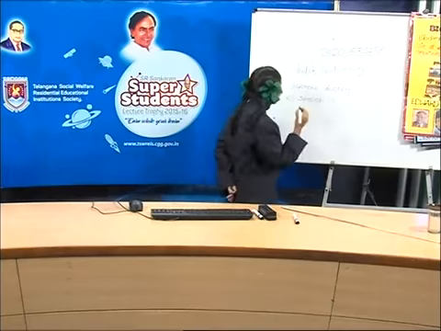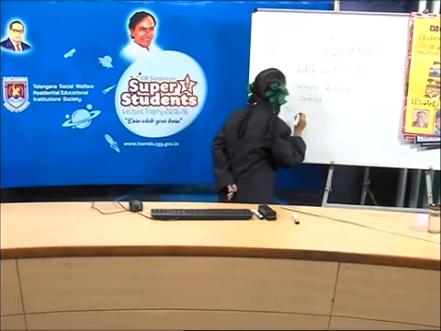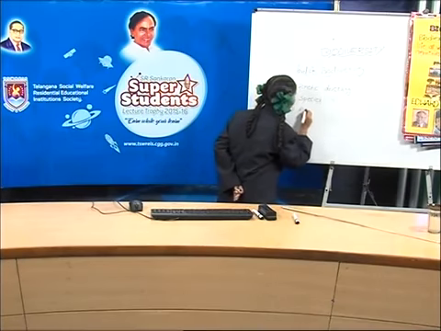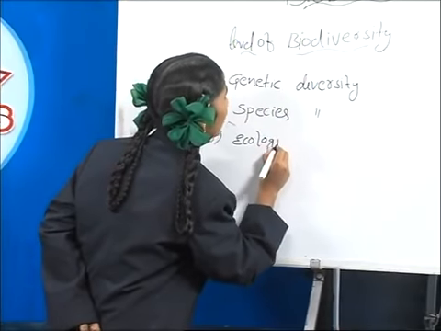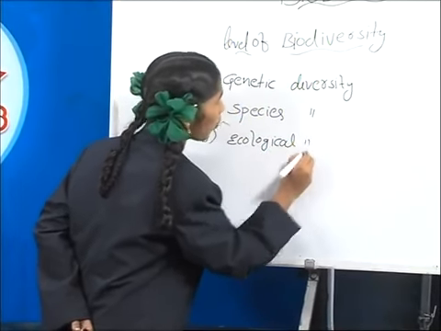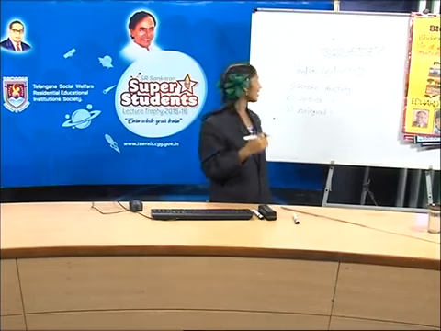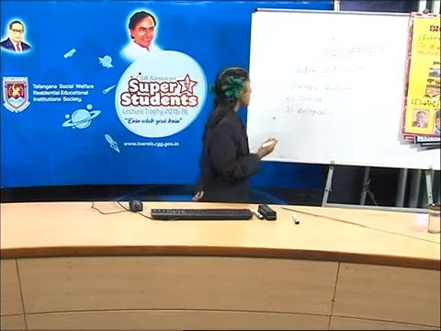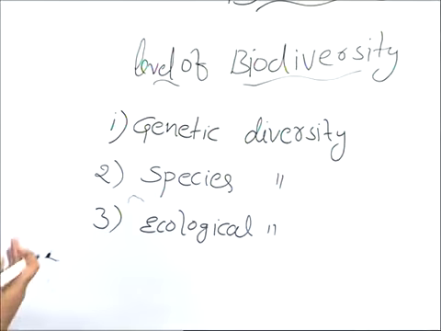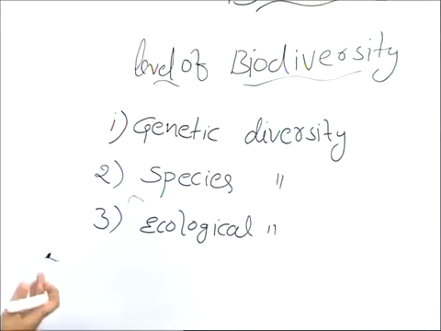And the third one is ecological diversity. How many types, friends? Yes, 3 types. What are they? There are genetic diversity, species diversity, and ecological diversity.